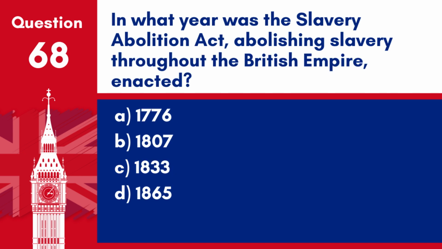Question 68. In what year was the Slavery Abolition Act, abolishing slavery throughout the British Empire, enacted? A. 1776. B. 1807. C. 1833. D. 1865. Answer: C. 1833. The Slavery Abolition Act was enacted in 1833, abolishing slavery throughout the British Empire.